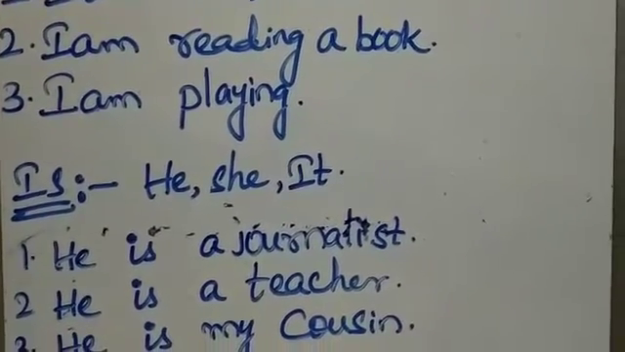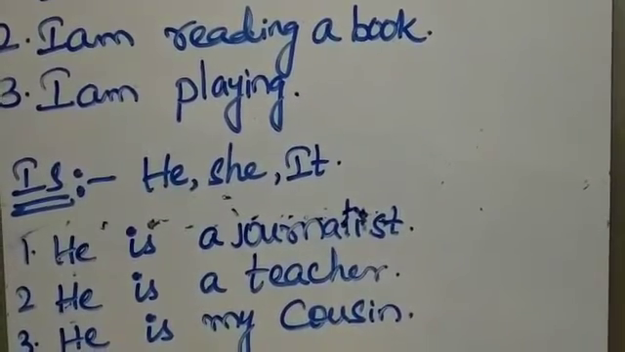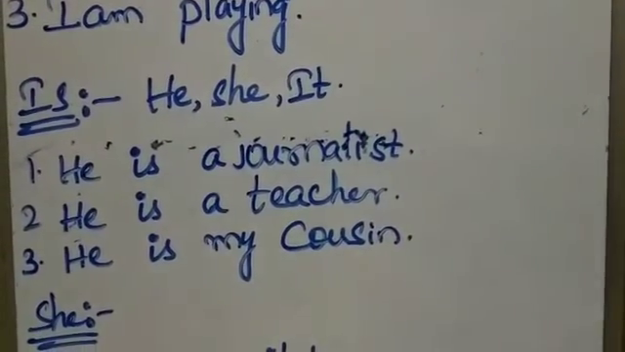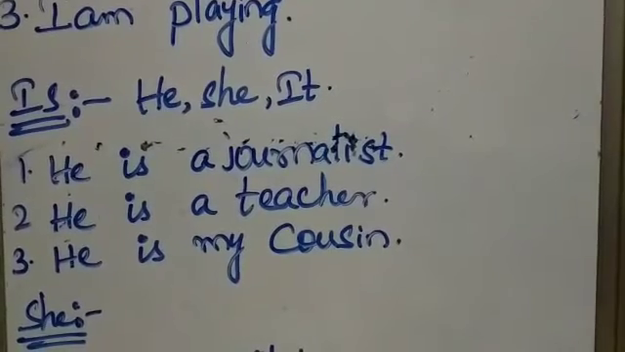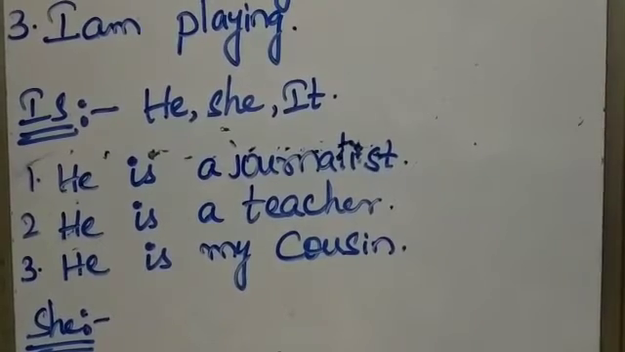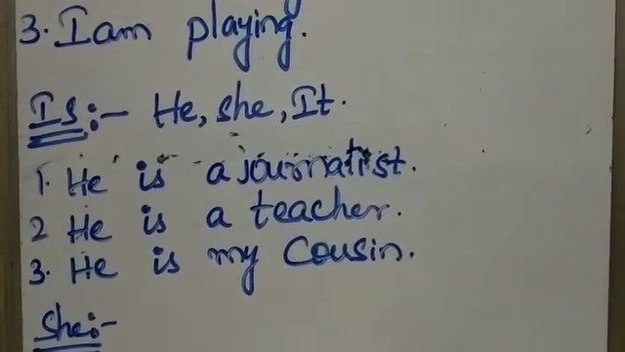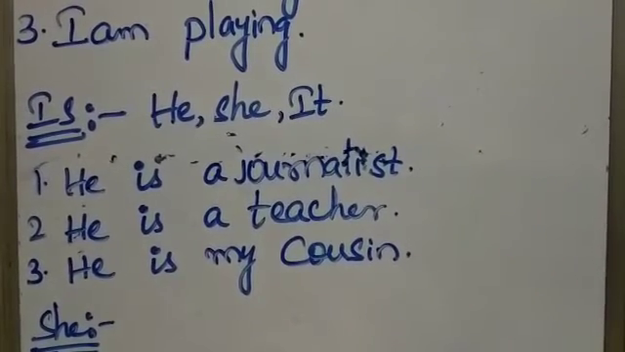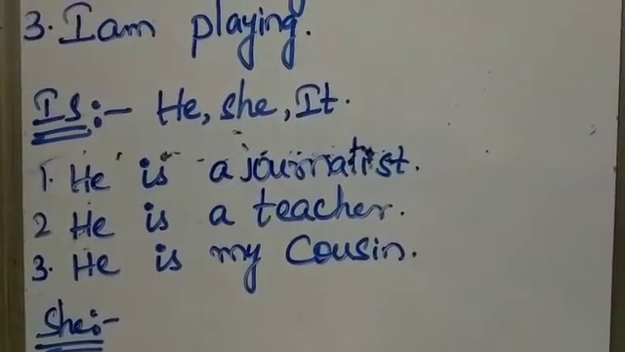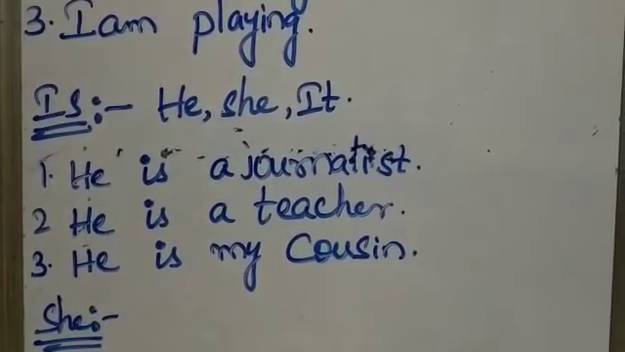So here are some examples based on he, she and it. Now moving towards it. What is that? He. First one is he. First example is he is a journalist. The word he we can use either for a boy or a man. He is used either for a man or a boy. So here he is a journalist.